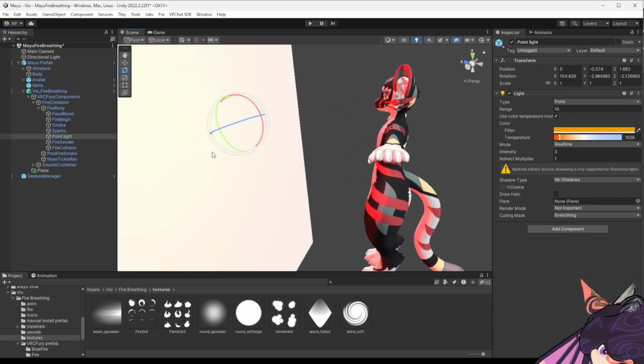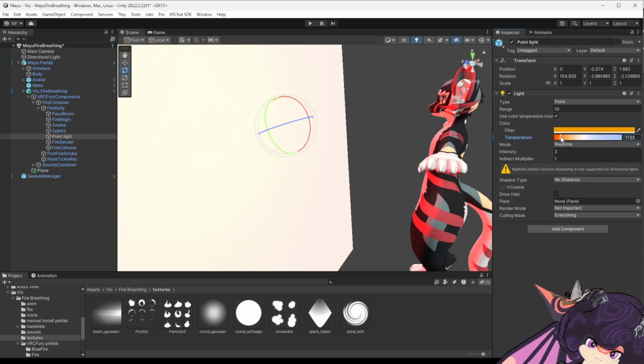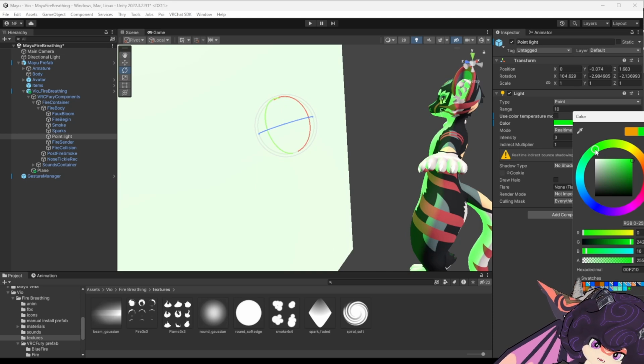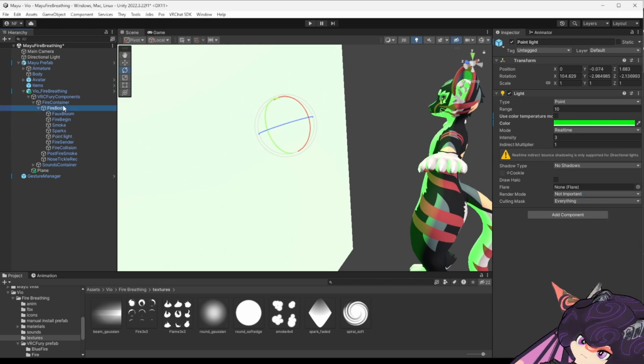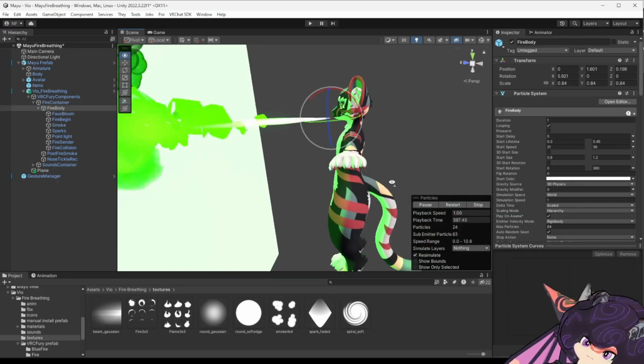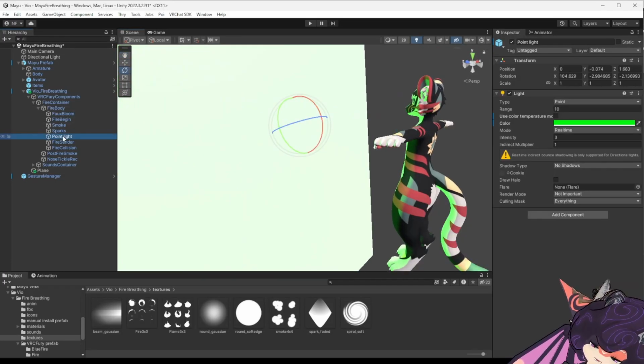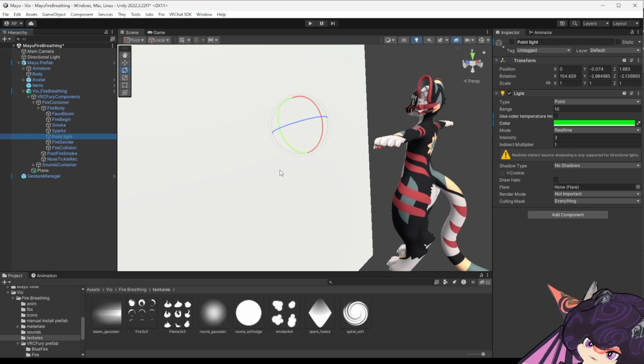So you can use Alt-Shift-A to turn objects on, or you can just turn them on and off right here. And right now it's set to temperature mode, which is hot or cool. So let's turn that off since we're going to be going green. Then you can pick a green. Turn on fire body. And we are glowing green when the point light is active. Just remember to turn the point light back off whenever you're done with it.